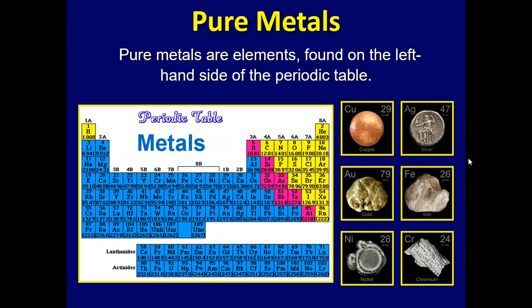Right now, pure metals are elements found on the left-hand side of the periodic table. So all of these in blue are metals, pure metals. Most elements are metals. There's a lot more metals than there are non-metals or metalloids here in pink. These metalloids share characteristics with the metals and the non-metals. Some examples of pure metals include copper, silver, gold, iron, nickel, or chromium, all found here on the periodic table.